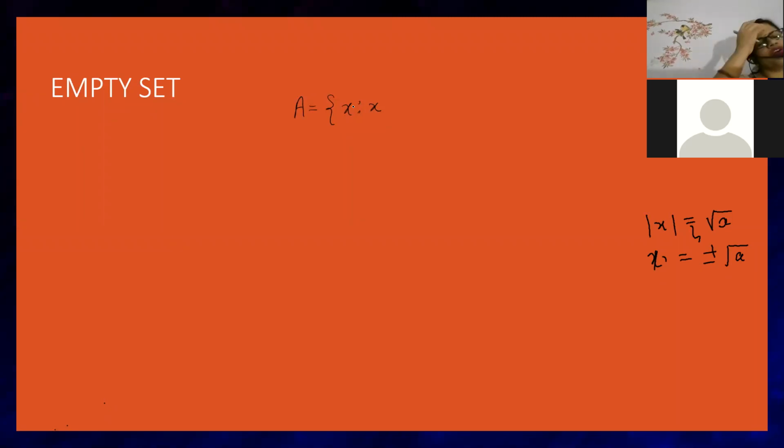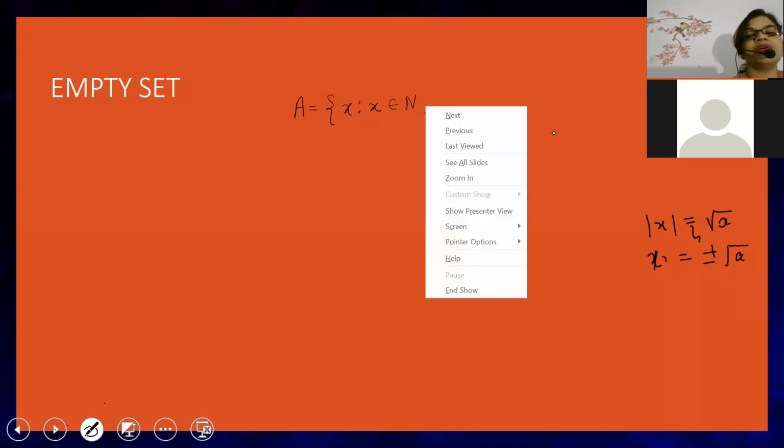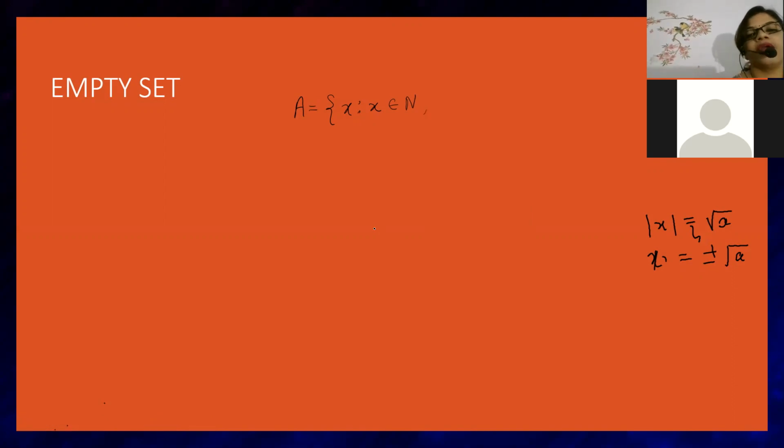What I am writing right now is set builder form: X such that X belongs to natural numbers. It means from the set of natural numbers, I am taking out any element. And that number X will be strictly between 4 and 5.